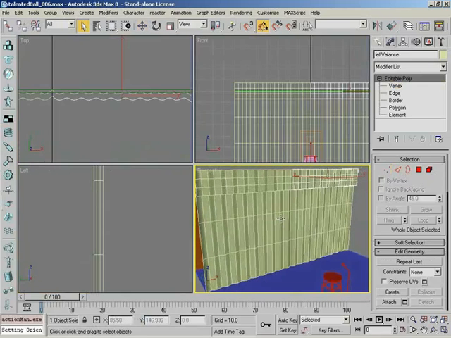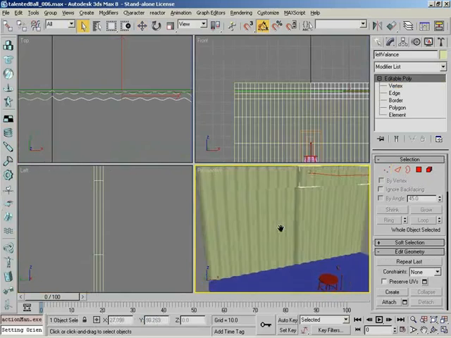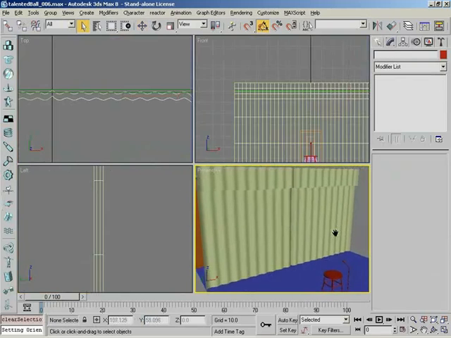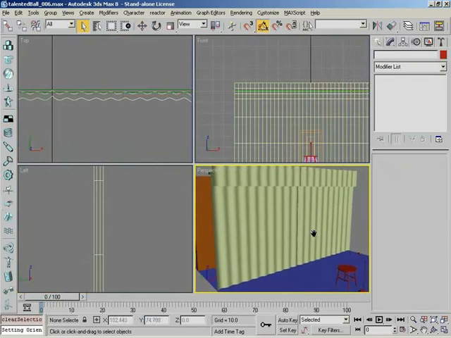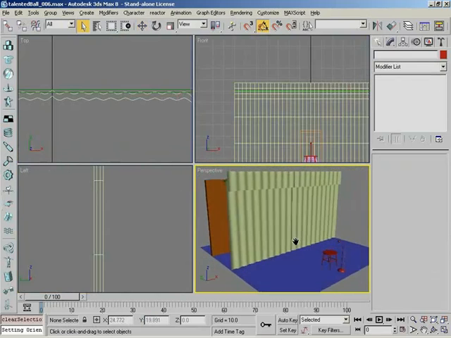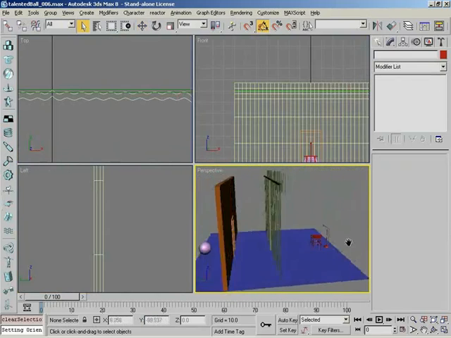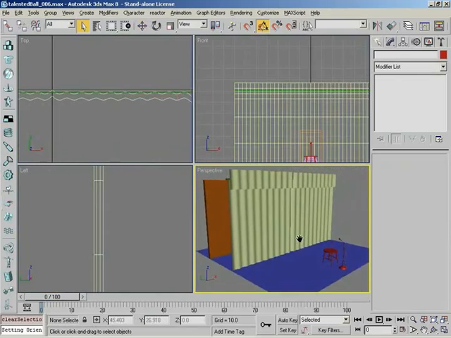Let me turn off wireframe with an F4 and see how that looks. Very, very cool. So there you go. I think with that, we have pretty much finished up the stage as we want to build it. We've got our curtains in place. We've got everything set up into layers, so it'll be nice and easy to hide various objects or to freeze them as we animate. That will wrap things up for this video.